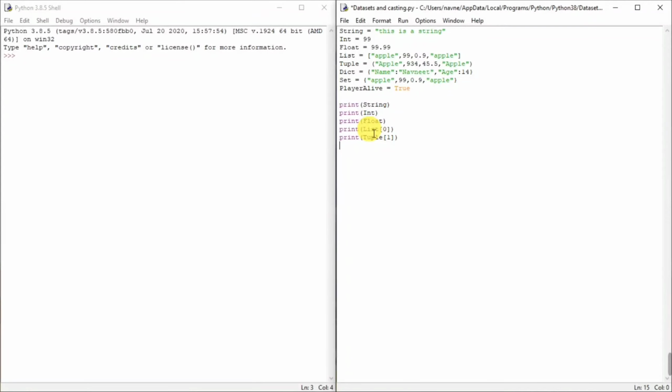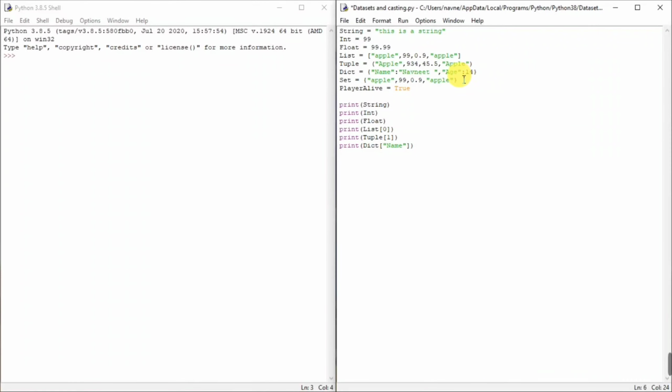Now after that we can print a dictionary. In a dictionary, if I want to get the value, that is Navneet, I have to write the name of the key, that is name. So what I do here is I'll write the name of the dictionary, that is dict, open and close square brackets, and I'll have to pass the name of the key. I'll copy it, paste it. Now this will give me Navneet.